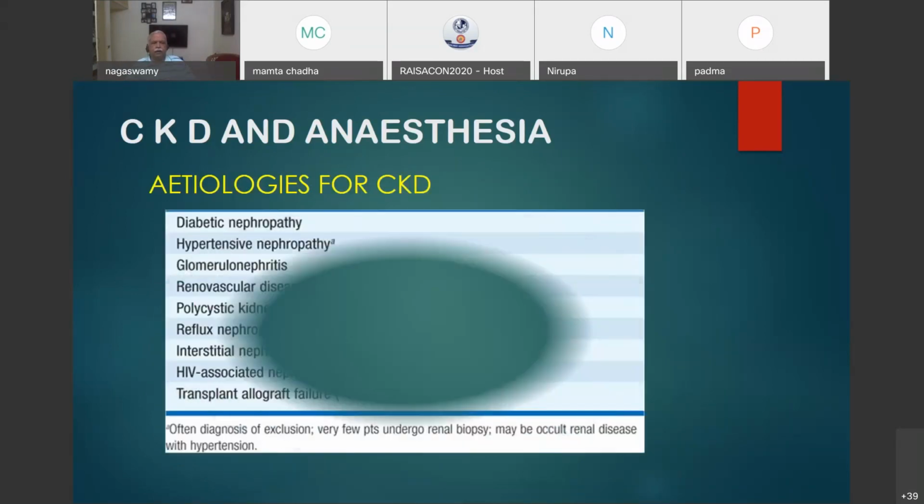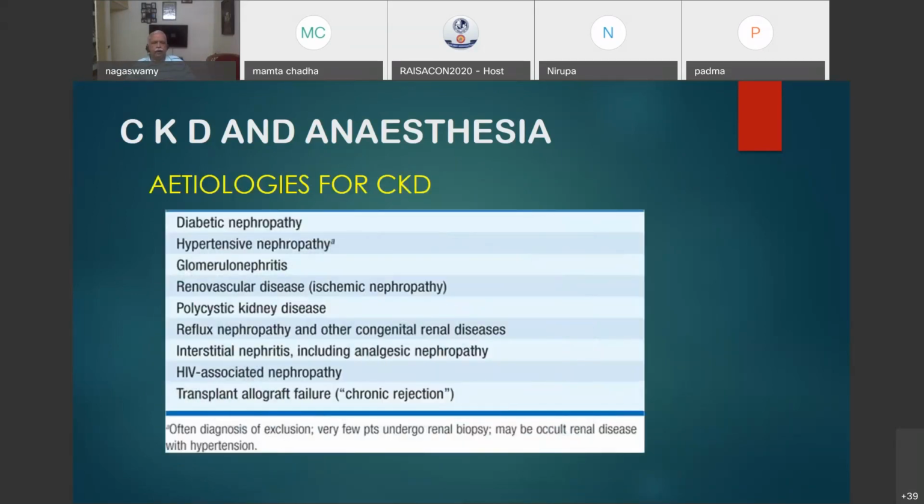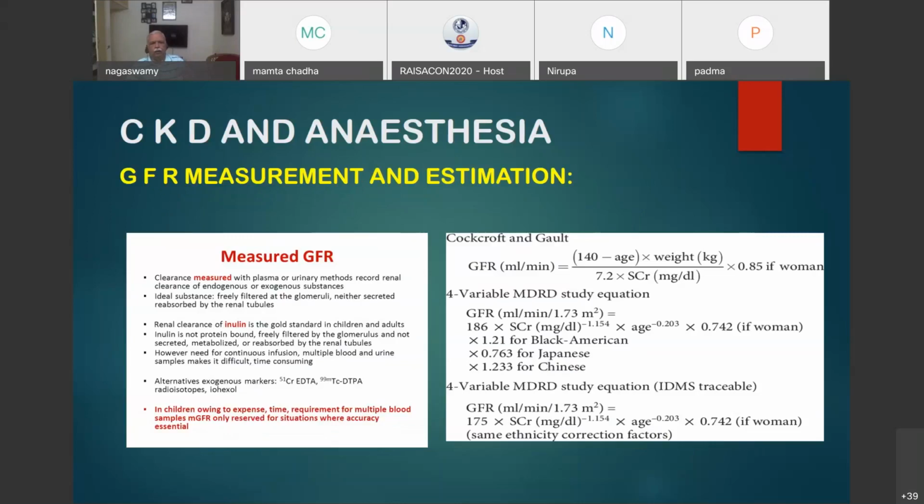Now, what are the etiologies commonly seen? Diabetic nephropathy, hypertensive nephropathy, glomerulonephritis, renovascular diseases, polycystic kidney, reflux nephropathy, HIV-associated nephropathy, and so on. And there are two things which you have to remember. One is a measured GFR, which is done by creatinine clearance or creatinine EDTA, DTPA, all these things, where you have to check the plasma level and collect the urine for 24 hours. There is a short form of creatinine clearance done for 3 hours. Instead of waiting for 24 hours, you collect the urine for 3 hours, and you can compare it with the urine volume and urine creatinine divided by plasma